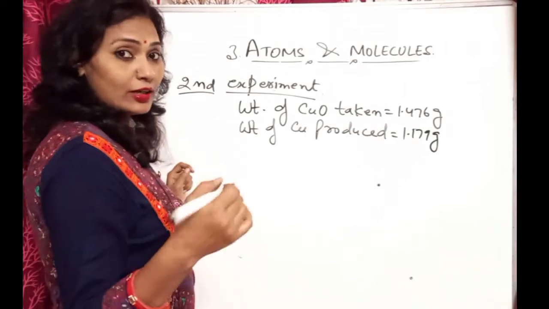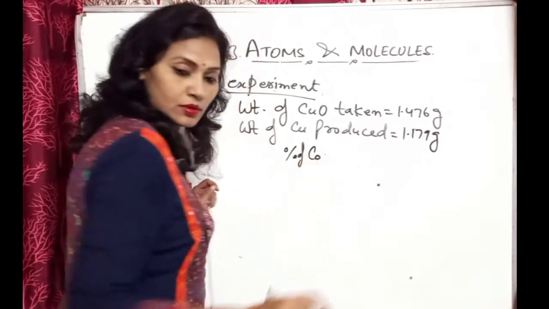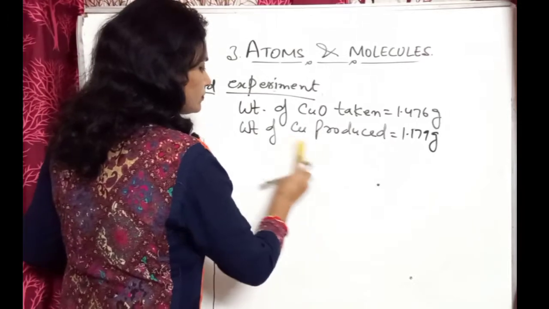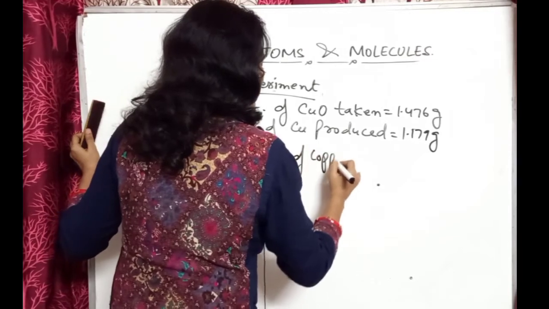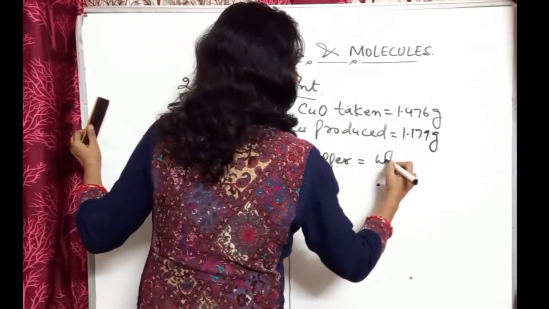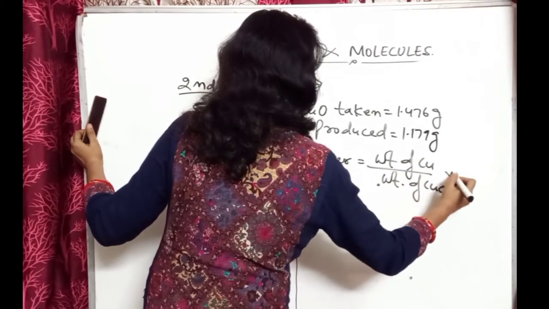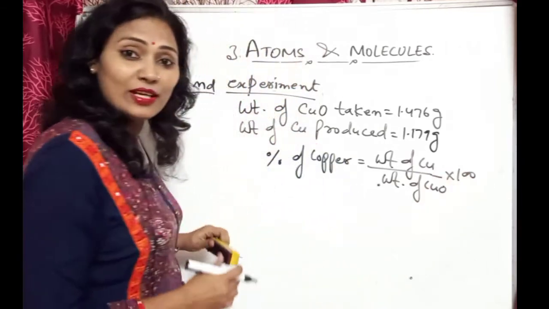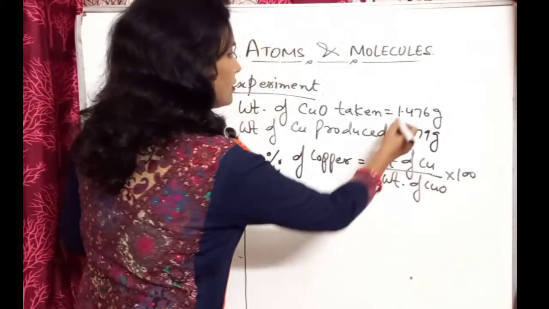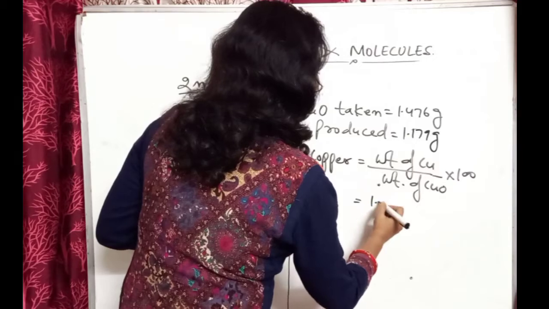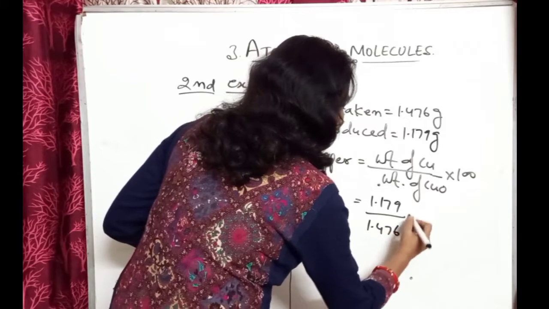Next we should find out the percentage of copper. That is also the same: percent of copper equals weight of copper upon weight of copper oxide into 100. Now put the values: 1.179 upon 1.476 into 100.